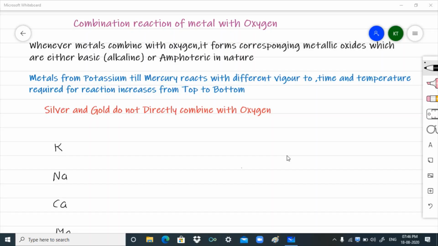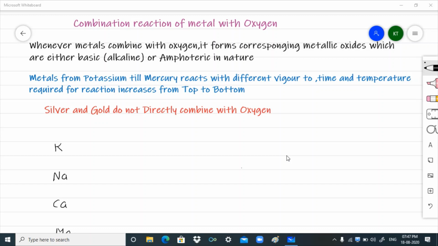Let us discuss combination reaction of metal with oxygen. In general, any metal which reacts with oxygen results in formation of corresponding metallic oxides. As we know, metallic oxides are basic or alkaline in nature, as well as few metallic oxides are amphoteric in nature. Generally, when we discuss reaction of metal with oxygen, the metals from potassium till mercury react with oxygen, but their reactivity is different.